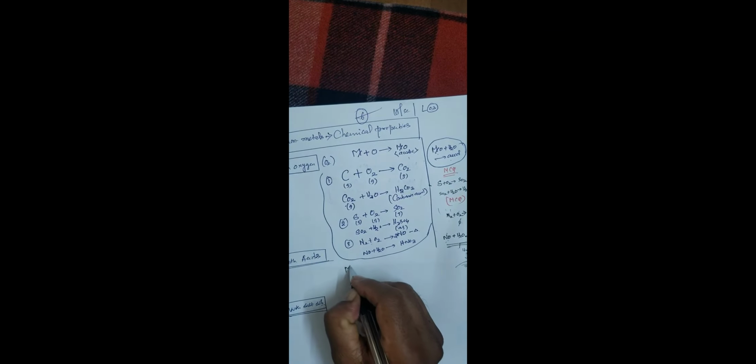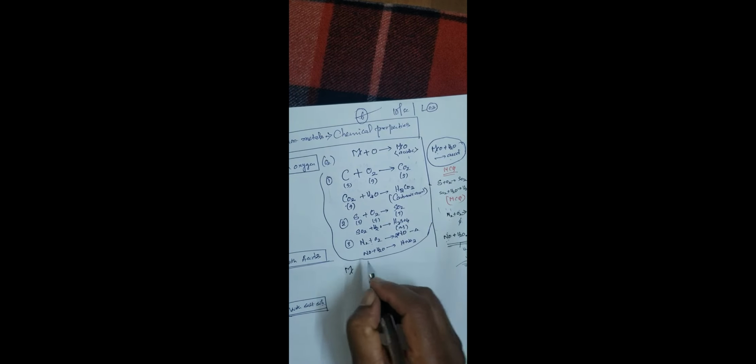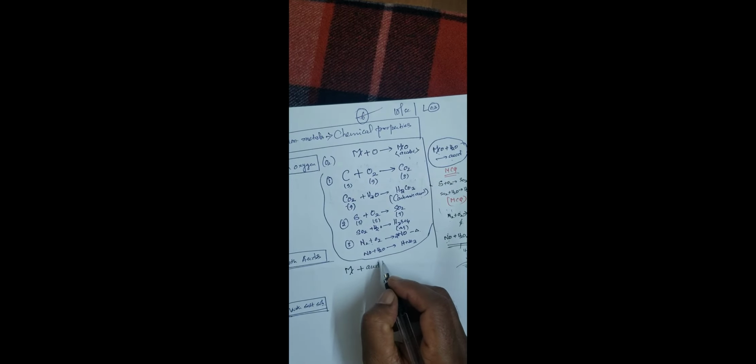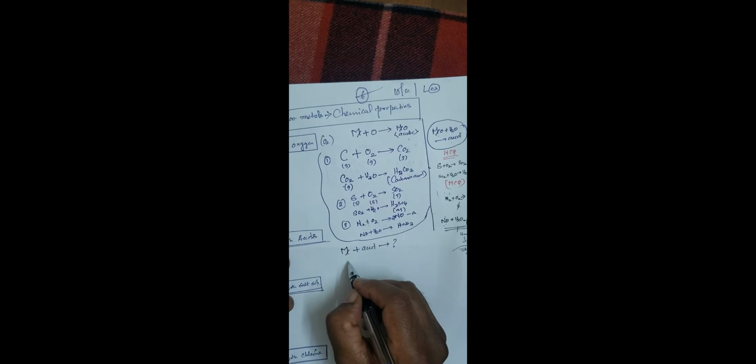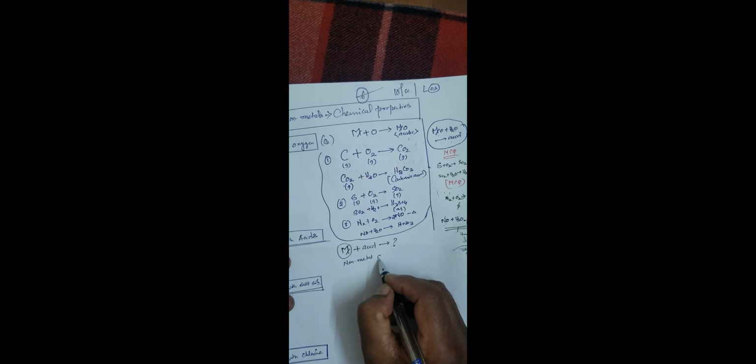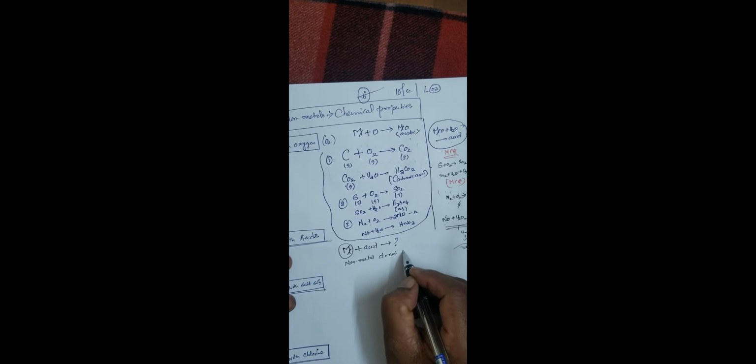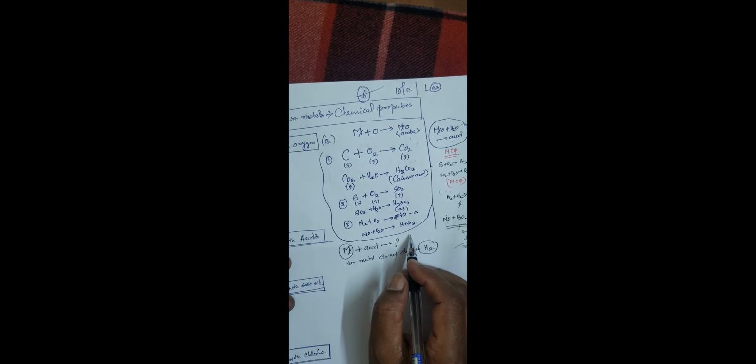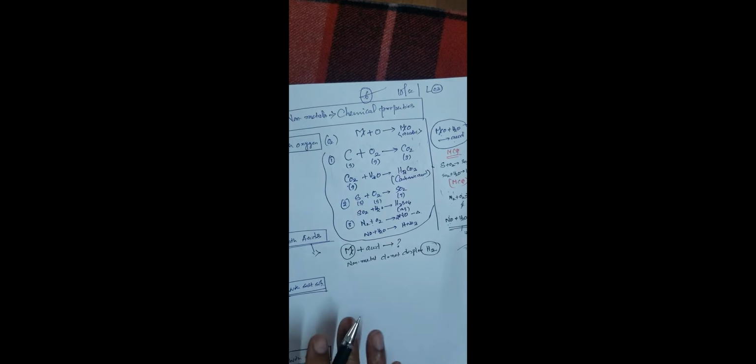What is the reaction with an acid? See, when a non-metal reacts with acid, what will happen? Non-metals do not displace hydrogen. Therefore, in reaction with acid, it will not displace, like the displacement reaction you observe in metals.